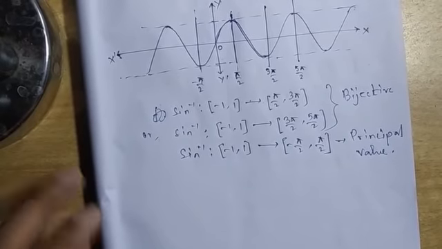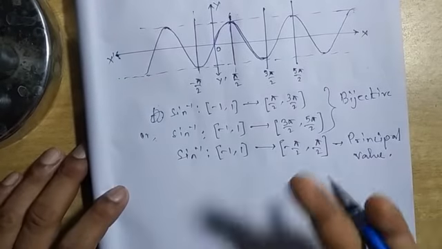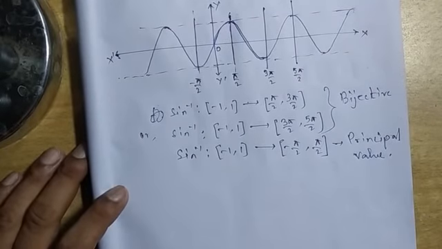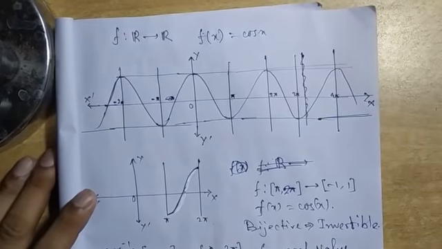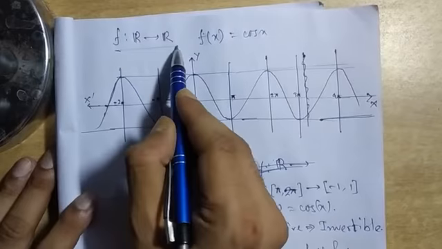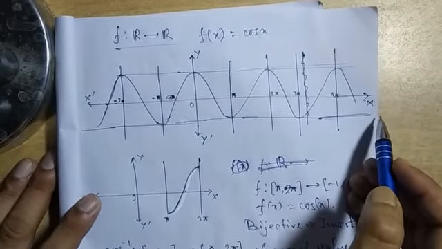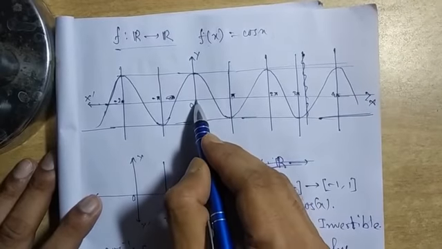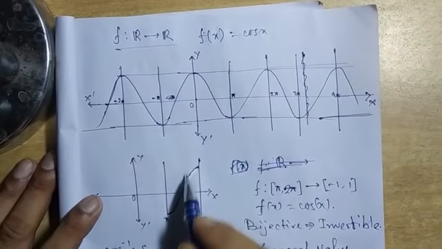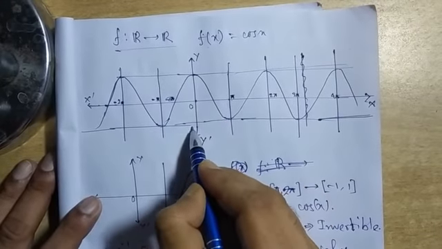For cos, the interval 0 to pi will give the principal value. So let us take the function cos. Okay, so for cos, again we define the function f from R to R, f(x) equal to cos x. The graph looks like this. Again the function is one-one and onto within the interval 0 to pi and the range minus 1 to 1.